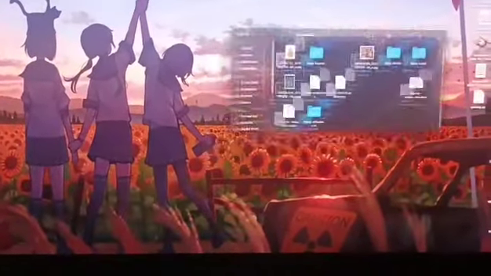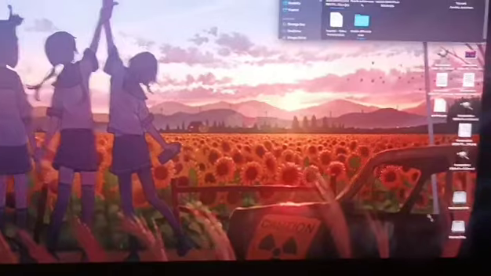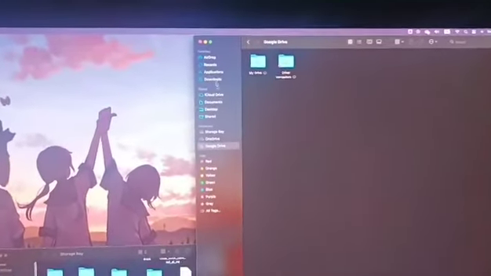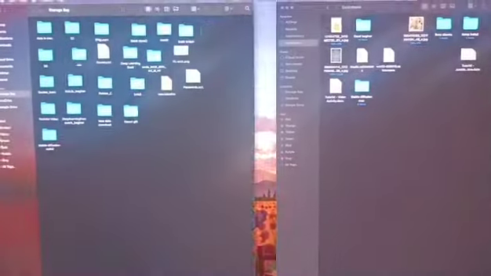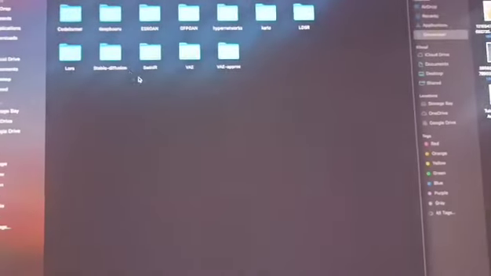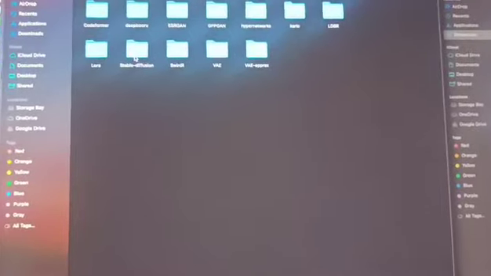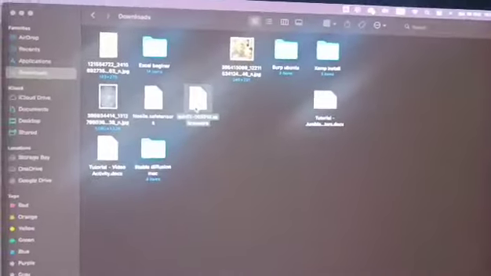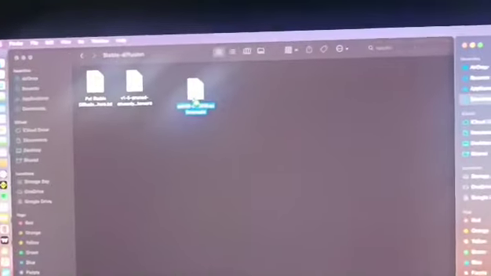Okay, I will redo it again. First step, click the storage bay and this and go to Downloads and do this. Here, right, go to Stable Diffusion, model, and the Stable Diffusion in this, and select this model and paste in this.